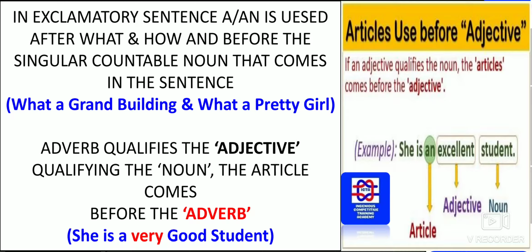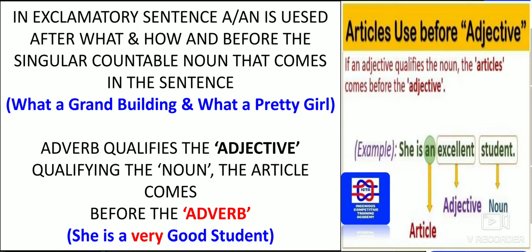Here, the sentences are exclamatory, where the article "a" or "an" is used after what or how and before the singular countable noun. Grand building and pretty girl are singular countable nouns, so before them the article "a" has come, following what or how. So please remember this type of sentence, where you can use the article "a".